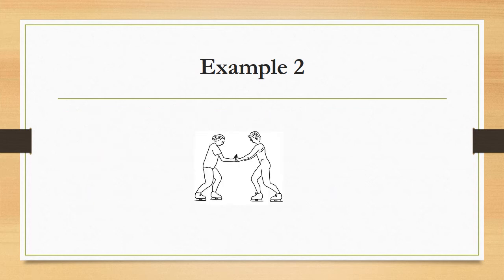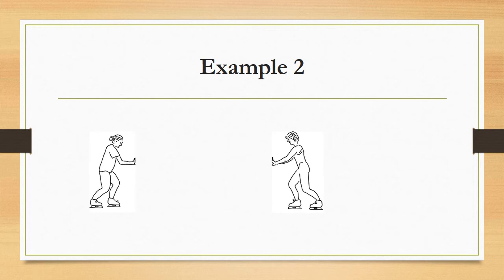Let's look at that example again. We're going to try this mathematically now. We're going to start with a momentum of 0. Each skater is motionless, and therefore its velocity is 0, and therefore both momenta are 0. Well, if I have a total momentum of 0 combined, that means after the push, we should still have a total momentum of 0 because they're an isolated system, and therefore there is no change in momentum. It is conserved. Now here they are, some distance apart after they've pushed off from each other.